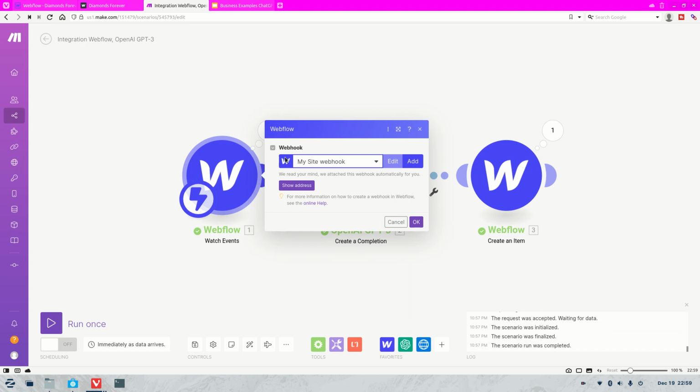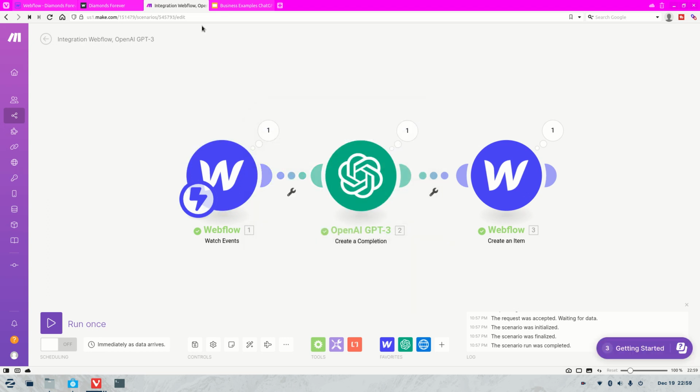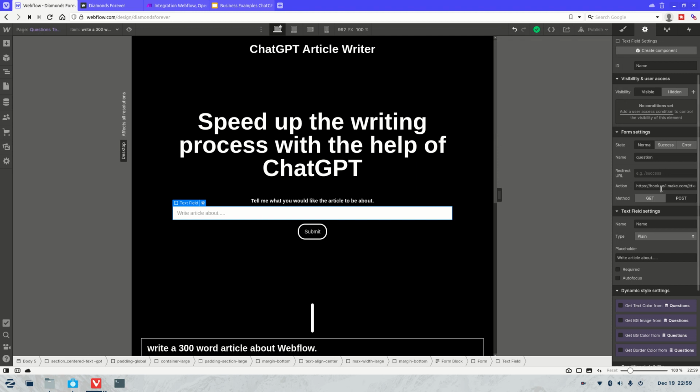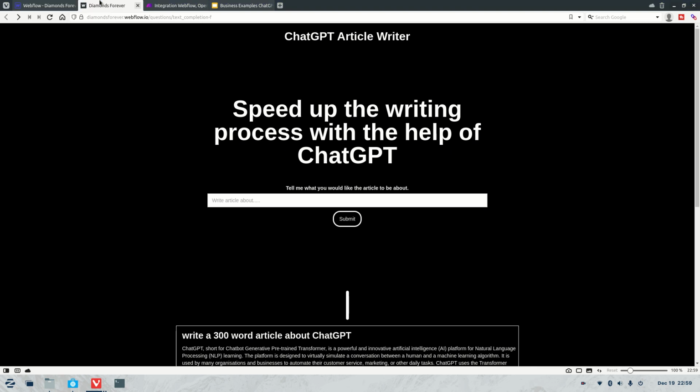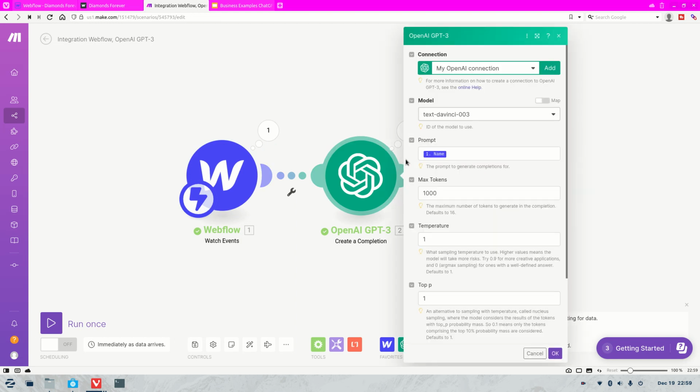So how this works is we've got the Webflow website, and I've selected it, and you will get an address here. All that happens is this form sends an action request, a post request, to that address. It's got one field, and that field is technically called name. There's nothing special there, I just left it as name. When it submits, it grabs that data, which is the name, and sends it to OpenAI. As you can see here, it's got name as the prompt, so it's using whatever is written in this box as the prompt.